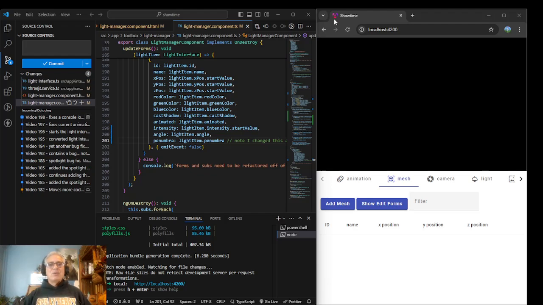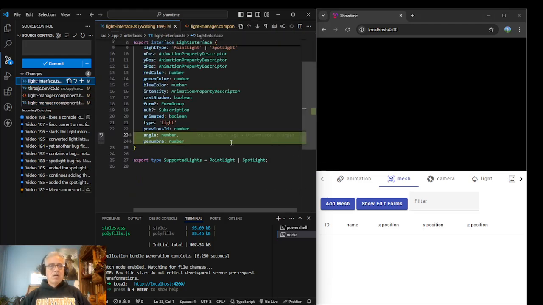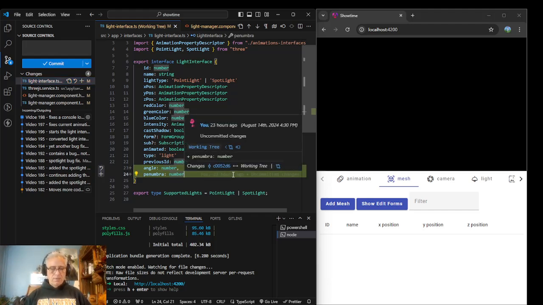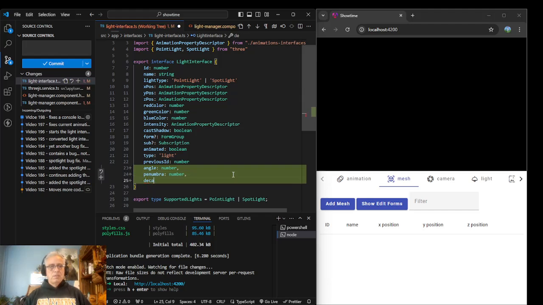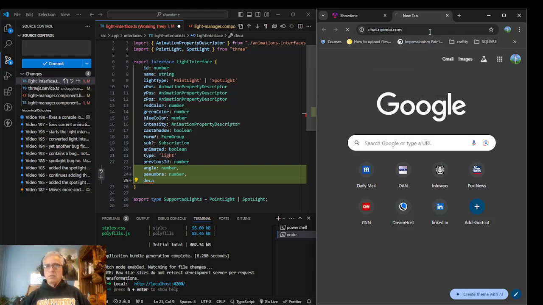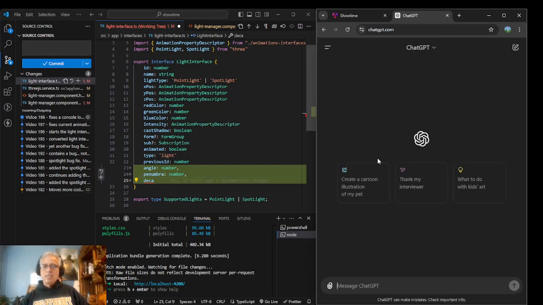Hey everybody. I think I'm adding a new thing today, a new attribute that's specific to spotlights, and I believe it was called decay. So decay. I guess I should get my ChatGPT up and look at what we said yesterday.